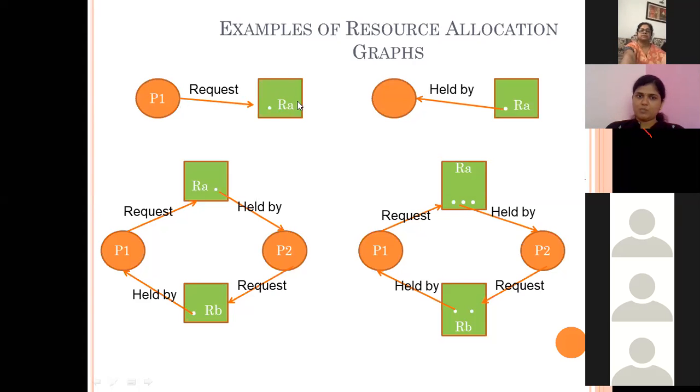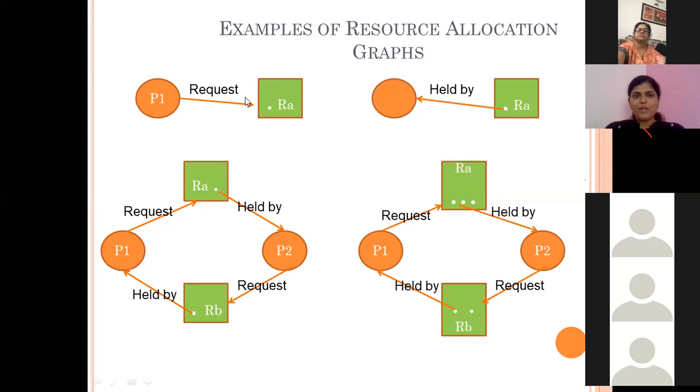So this square represents the input resource, and 2 dots present in that square means there are 2 input devices. So circles are processes, squares are resources, and the dots in that block are the number of instances of that particular type of resource.